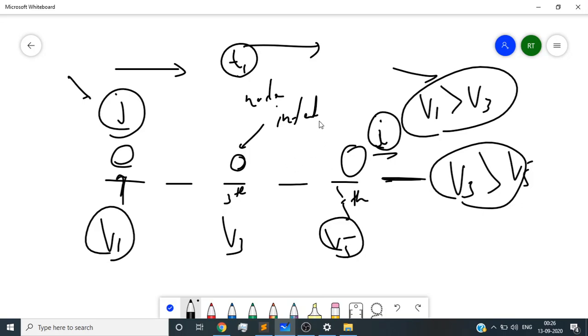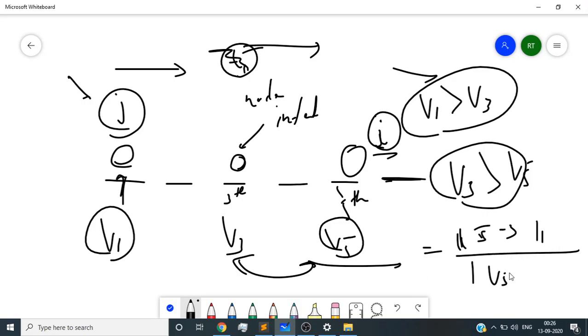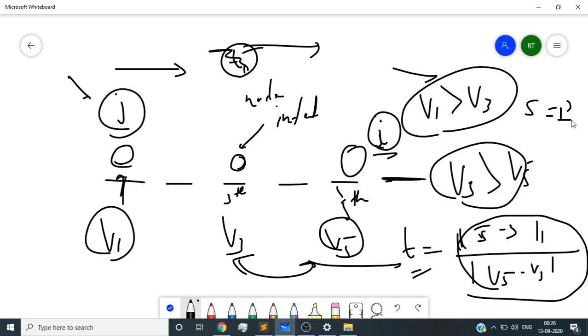And let's say the time at which these two will meet is the ratio of the magnitude of their position difference, here 5 minus 3, to the magnitude of their velocity difference. How did this expression come about? It comes from speed equals distance upon time, so time equals distance upon speed.